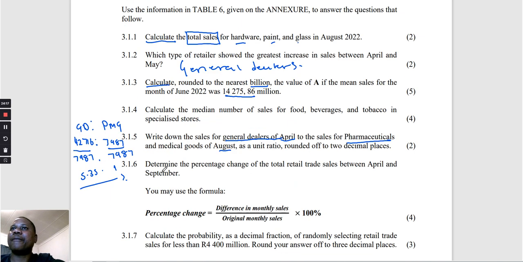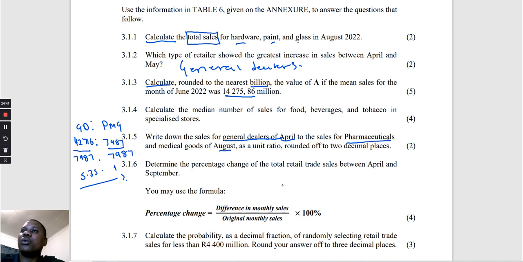Now they say determine the percentage change of the total retail trade sales between April and September. So different in monthly sales. There's one thing they have missed on top there, very intentional, so that people can get it wrong.